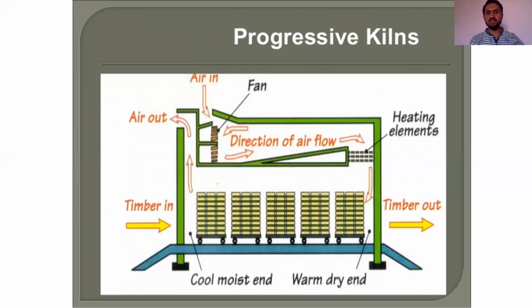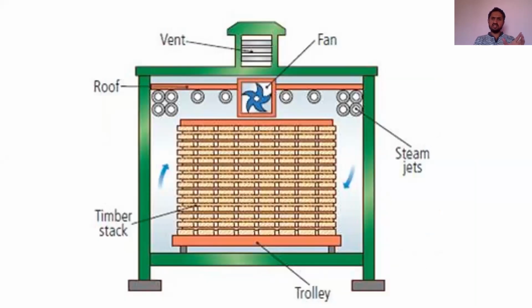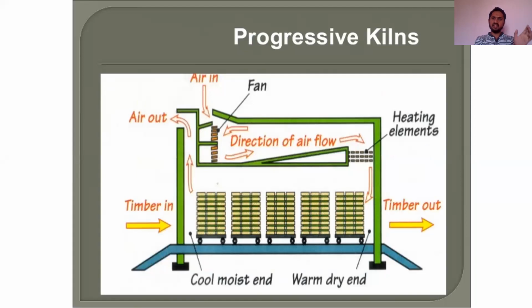But in the progressive kiln, it is not like that. The difference is that in the stationary kiln the timbers are at one place only, whereas in the progressive kiln the stacks of timber are moved from one place to another. On the left hand side there is timber in, and on the right hand side you can see timber out. From timber in, we are putting the timber inside, like an inlet, and from timber out, the timber will be taken out.